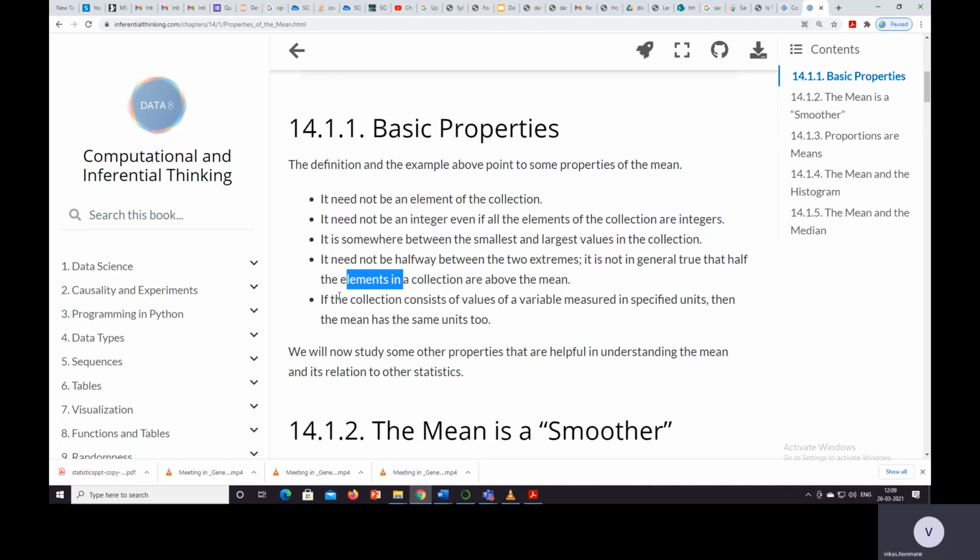The last property is that if the collection consists of values of a variable measured in specific units, then the mean has the same unit. Whatever the unit of that collection is, that same unit is used for the mean.